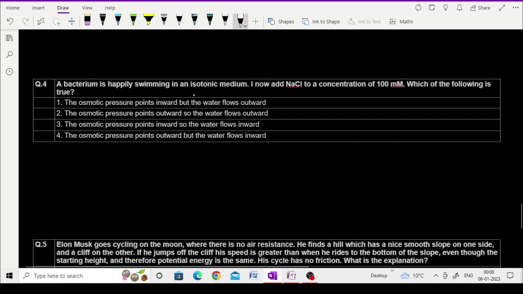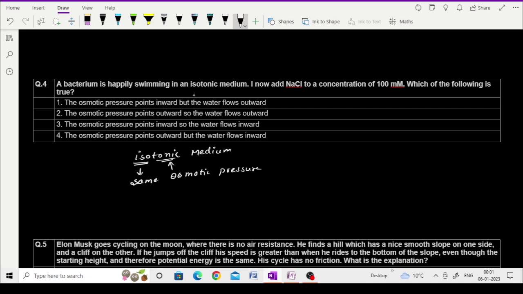That is a question I solved very well. A bacteria is swimming in the isotonic medium. First of all, you should know what the isotonic medium is. In isotonic, iso means the same, and tonic means osmotic pressure. So there is the same osmotic pressure.